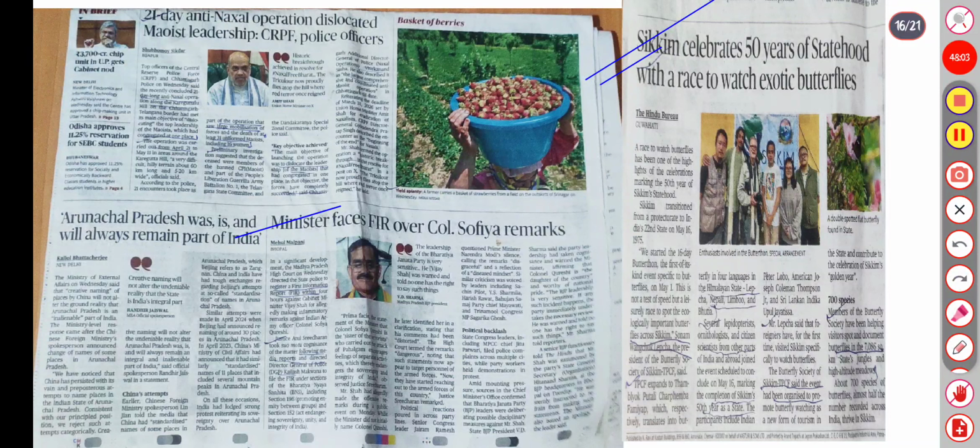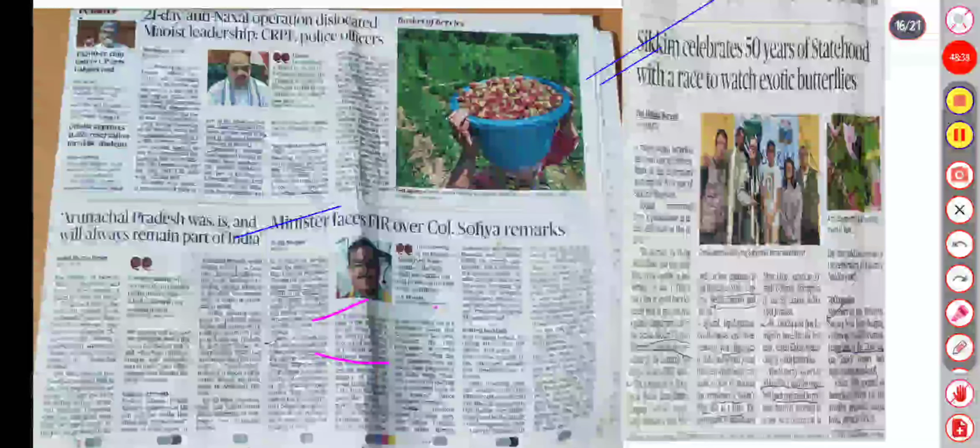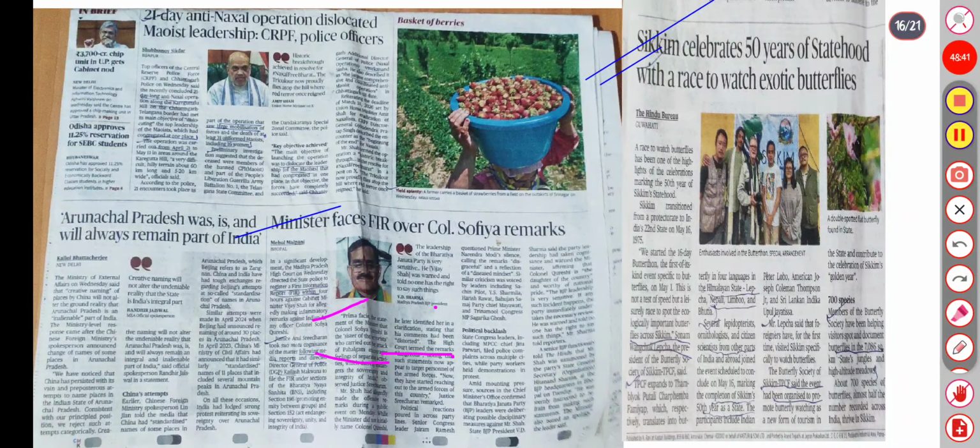He said, prima facie, the statement of the Minister, that Colonel Sophia Qureshi is a sister of the terrorists who carried out the attacks in Pahalgam, encouraged feelings of separatist activity, and thereby endangers the sovereignty and integrity of India, observed the justice. If you are in that position, you can't say anything like that without any basis. So it was considered an offense and strict action was taken regarding him. The court remarked that it is dangerous, noting such statements now appear to target the personnel of the armed forces, and now they have started reaching out to the armed forces, the country, for justice.